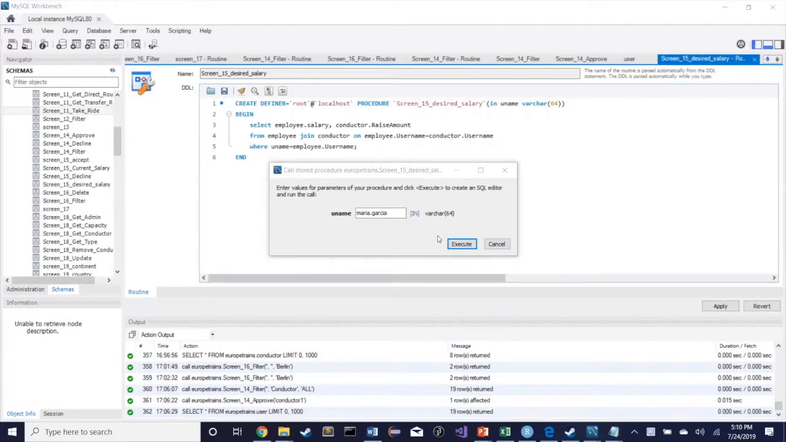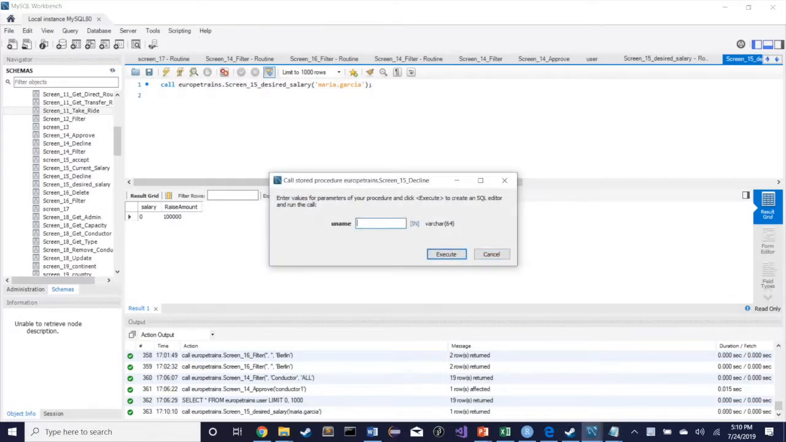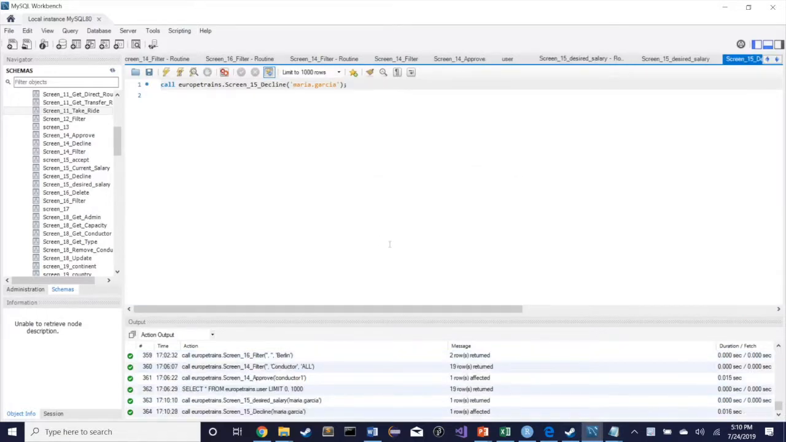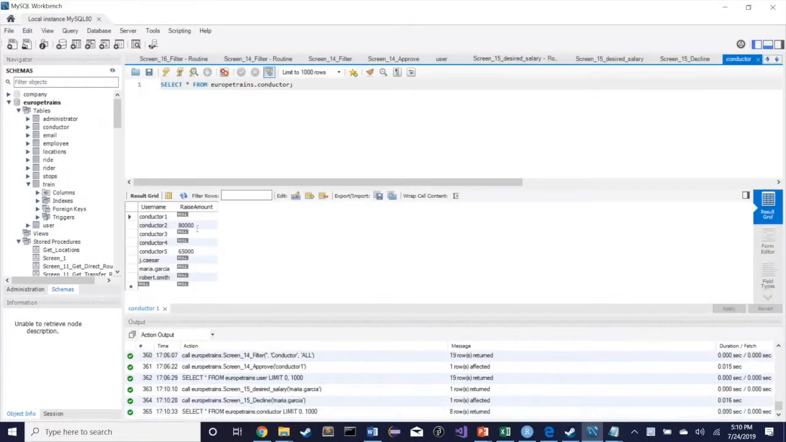Hi, this is Andrew with task 18. We're on screen 15, checking the salary and raise request of Maria Garcia. Her salary is currently 0 because she's on strike, but her raise request is $100,000. We're going to decline her request. And now you can see in the conductor table, Maria Garcia has no raise request.